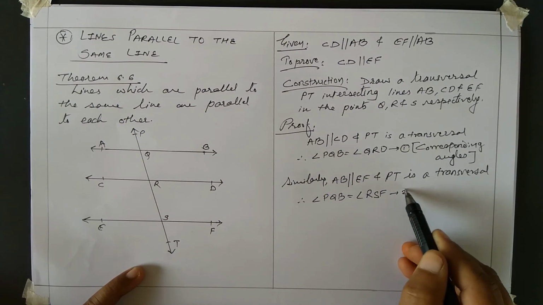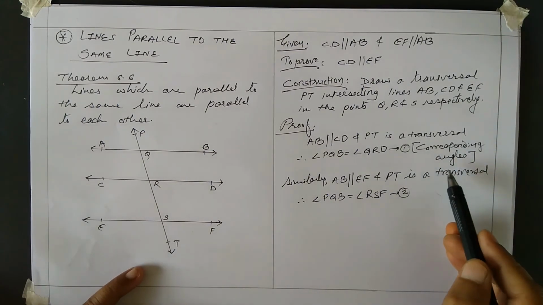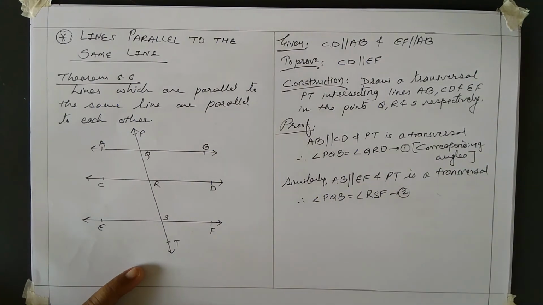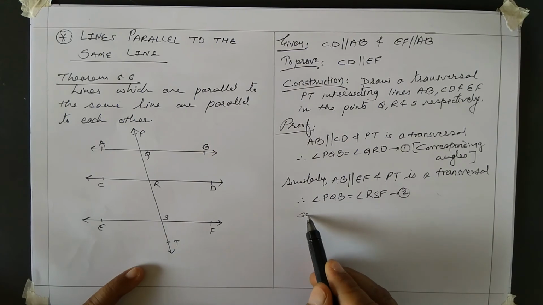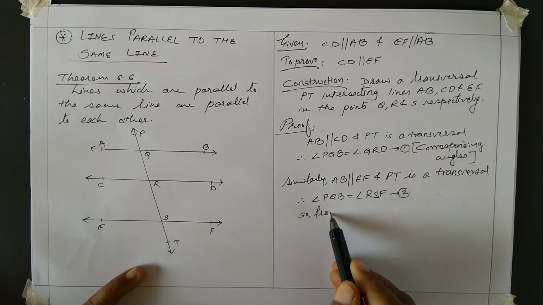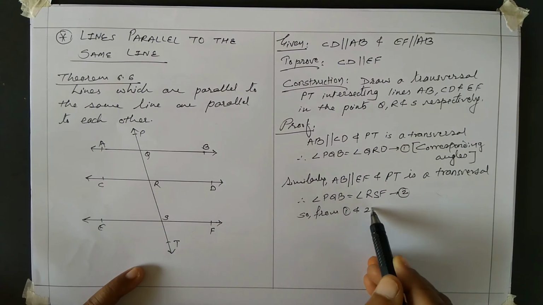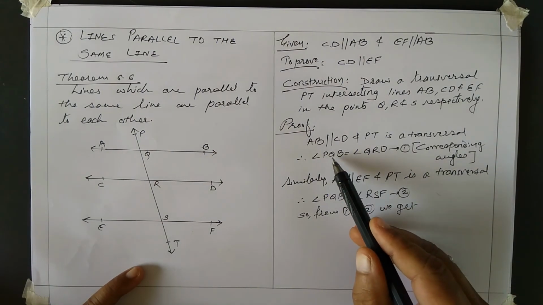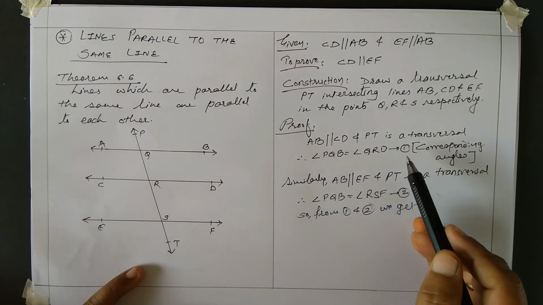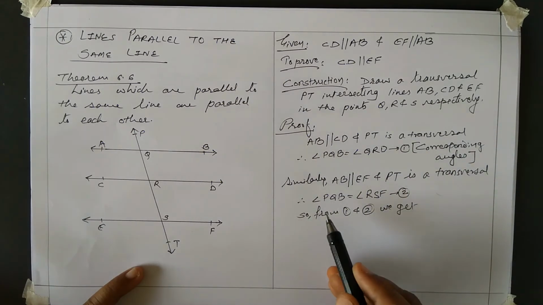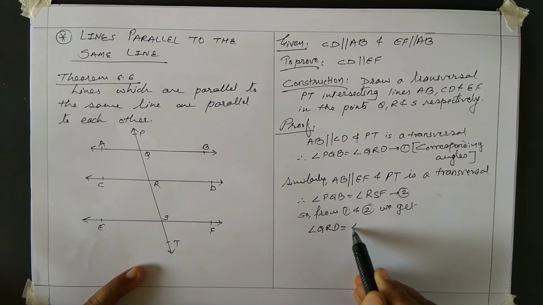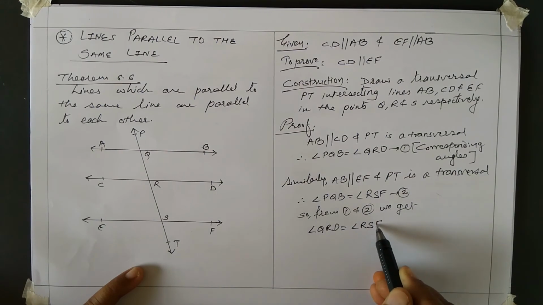You can call this result number 2. No need to write the reason corresponding angles when you are writing similarly. If you write, it's okay. So from 1 and 2 what you are getting? Left hand sides of 1 and 2 are same, so therefore we get angle QRD is equal to angle RSF.